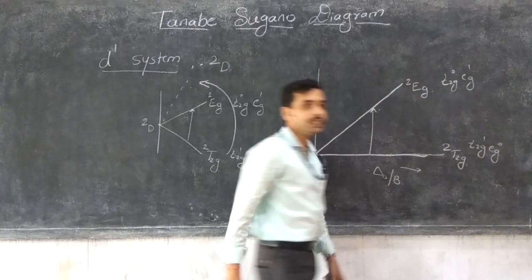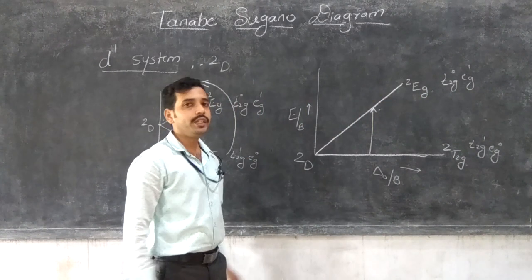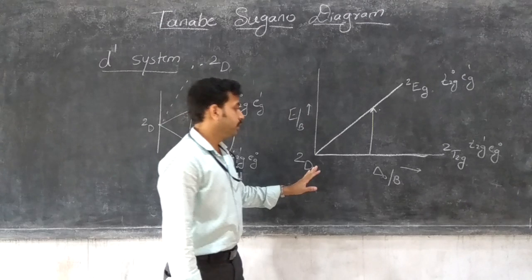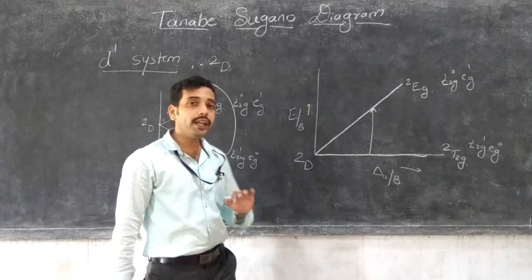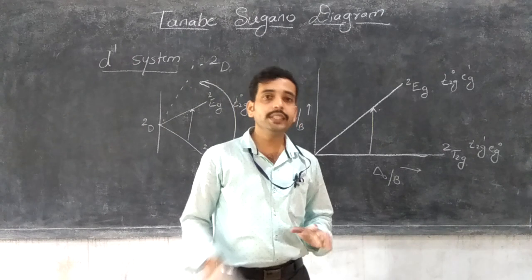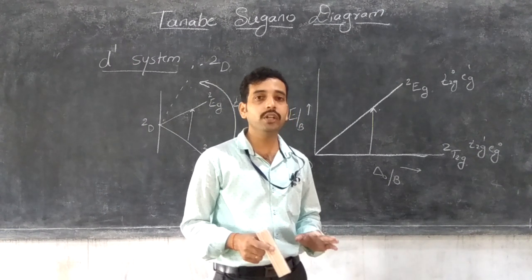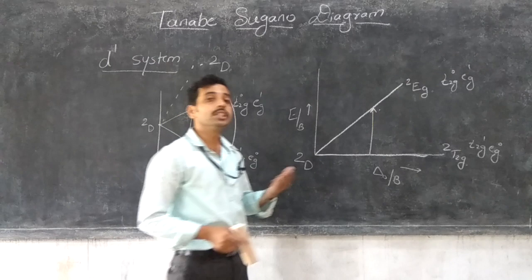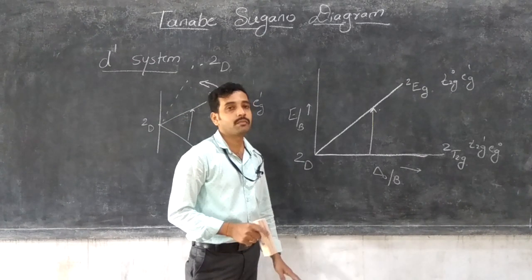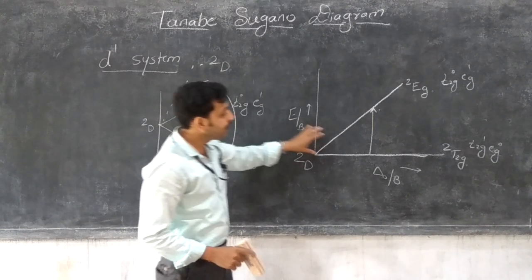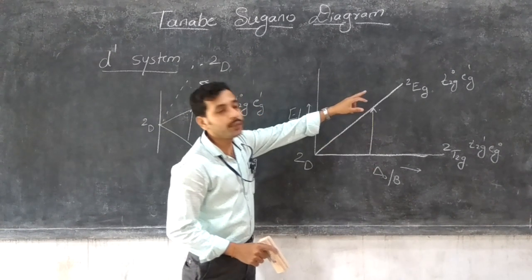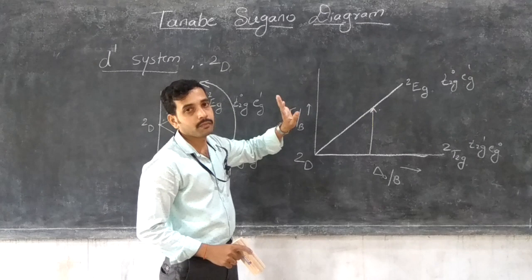It's only one transition. It's a very simple electronic spectrum of the D1 system, because the Orgel diagram and Tanabe-Sugano diagram are similar to one another, because there is no other spectroscopic notation. That's why the 2D rotates, and in the 2D there is the 2T2G to 2EG transition.